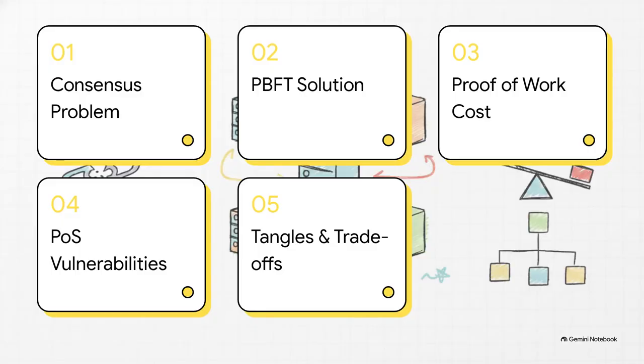So here is our roadmap for today. 1. The distributed consensus problem. 2. PBFT, which was the first practical solution. 3. Proof of work's heavy cost. 4. Proof of stake's vulnerabilities. And finally, number 5, the future, covering tangles and trade-offs.